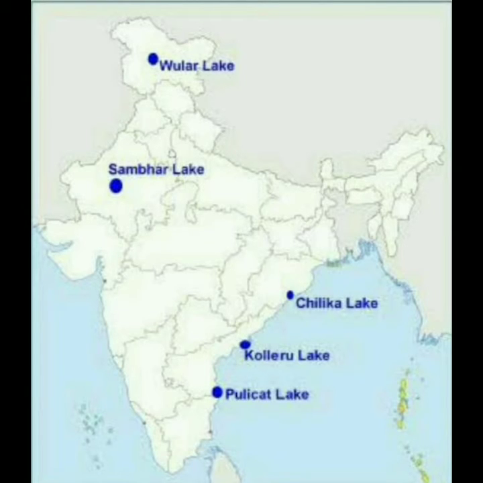The water can be saved in the form of lakes and floods can be controlled, and they add natural beauty and scenery, which makes very beautiful tourist spots for people to visit and provides recreation to many people in the country, even outside the country. So these are the important lakes which we find in India: Chilika Lake, Kolleru Lake and Pulicat Lake, which are fresh, and Wular is the other lake which we find in Jammu and Kashmir, and Sambar Lake is the saltwater lake which we find in Rajasthan.